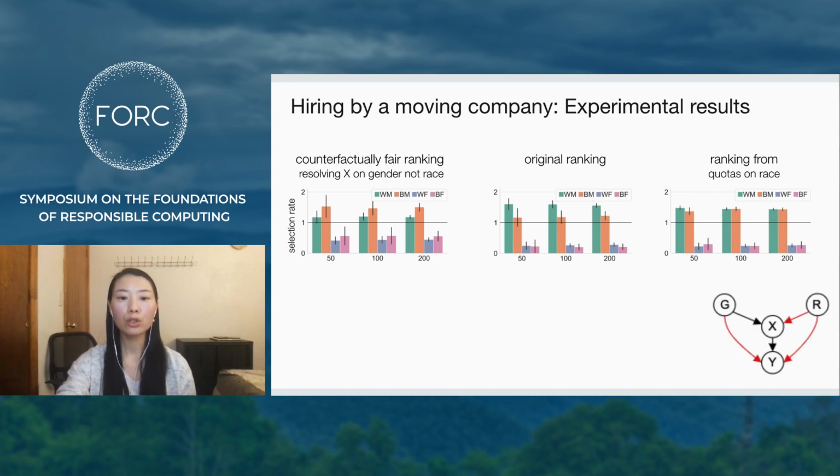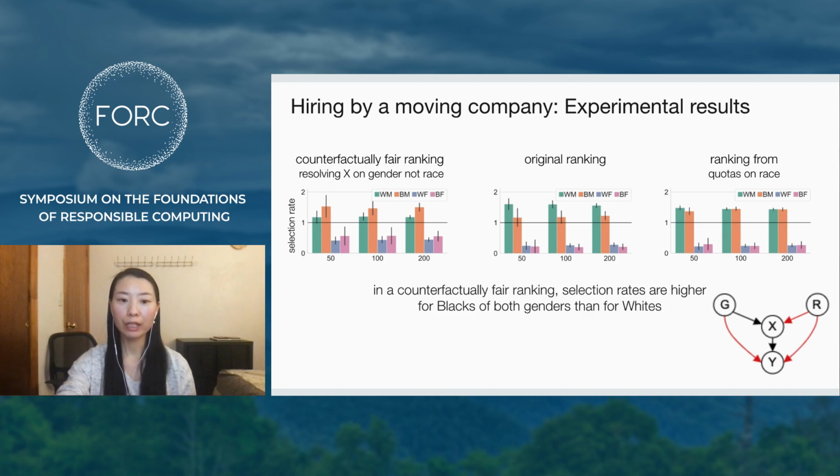The left plot shows our results for the case where X is a resolving variable for gender but not for race. In the counterfactually fair ranking, selection rates are higher for the black of both genders than in the original ranking. The ranking from quotas on race on the right shows demographic parity for racial groups.